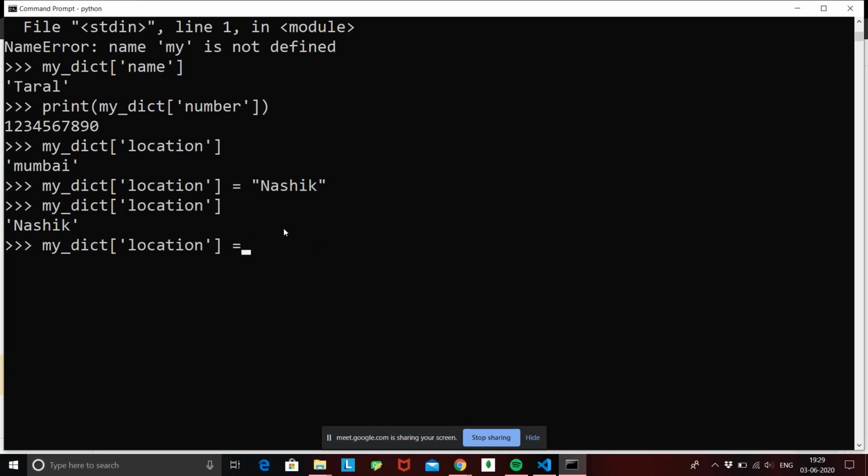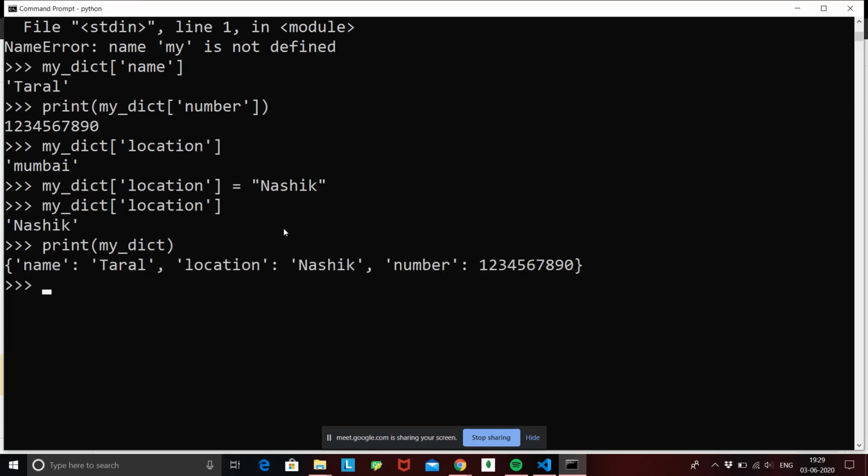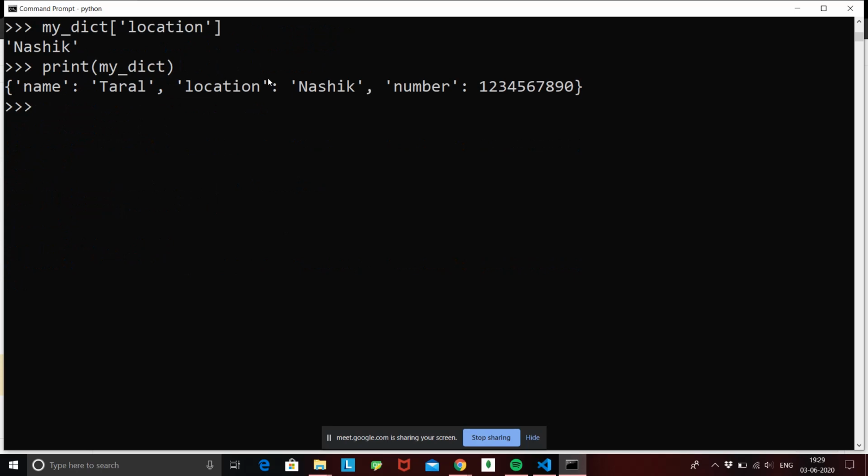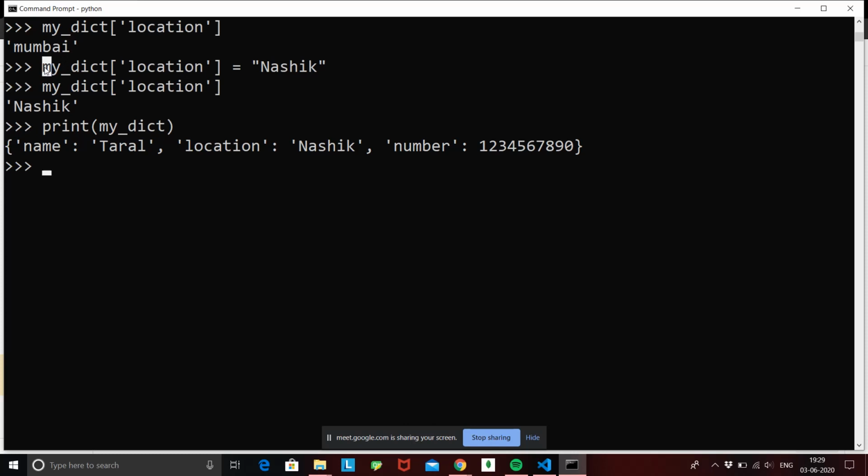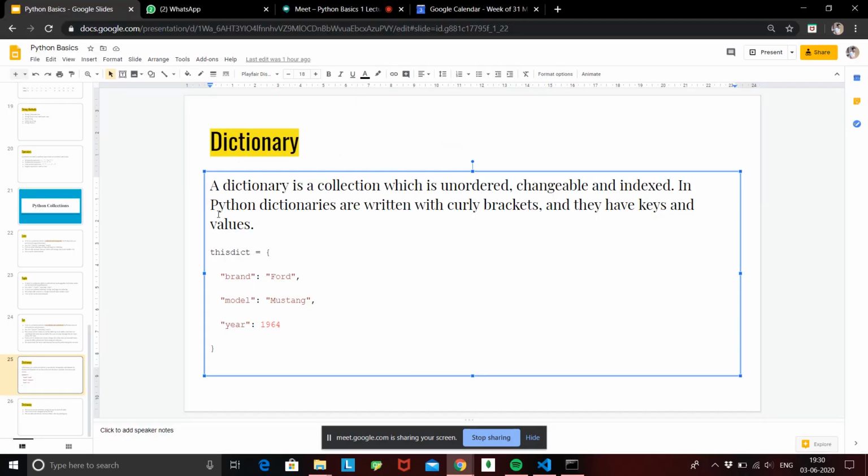And if I do print my dict, this is going to show my location updated from Mumbai to Nasik. So this is how you change a value inside a dictionary. Just the same, instead of giving a particular index over here, what you can do is write my dictionary, and the value you need to change, that is the location, so my dict location, and give it a new value called Nasik. Fine, so this is how dictionaries are changeable.